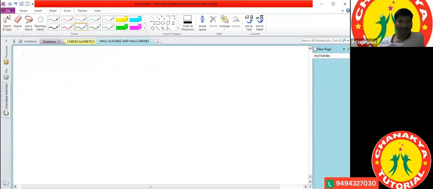SN1 reaction mechanism. First of all, I'll give the definition for the SN1 reaction.